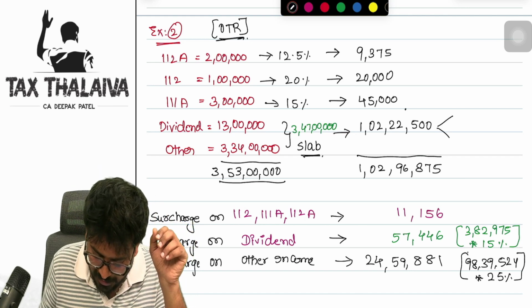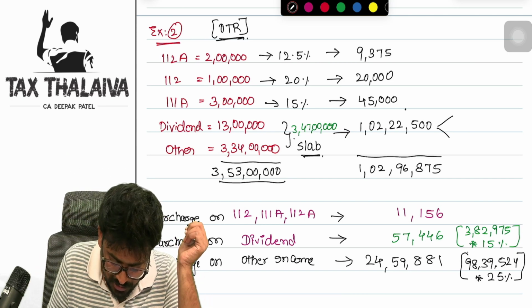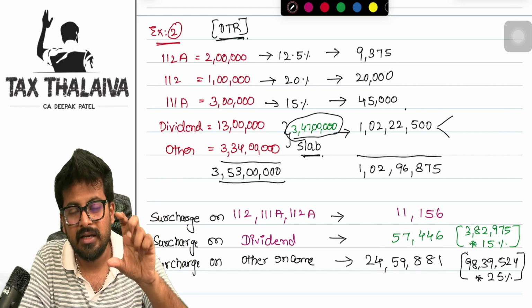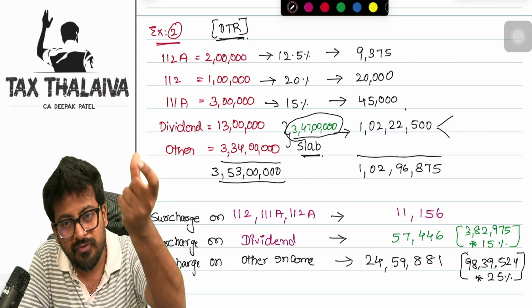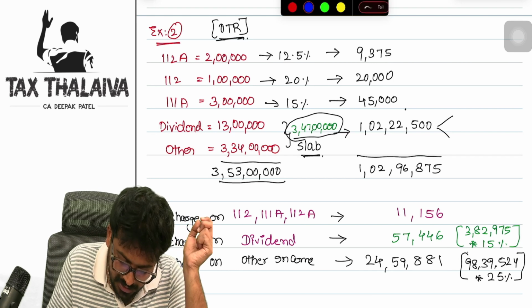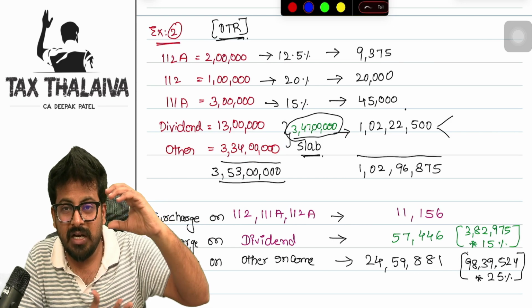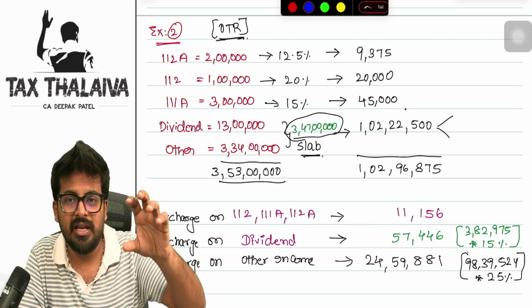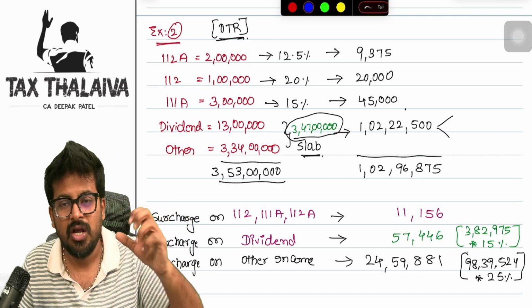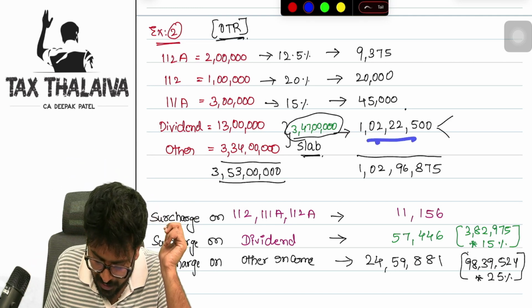In order to simplify this, very simple thing you need to do, boss. First, you need to bifurcate this 1 crore of base tax liability, which you calculated on this 3 crore 47 lakhs, into two things. One, the base tax liability of dividend income, and the base tax liability of the other income, which is 3 crore 34 lakhs. Then the moment we get the basic tax liability on the dividend income, straight away we can apply 15% of surcharge on that. On the other, we can apply accordingly. Are you getting this? So how to bifurcate this, sir?